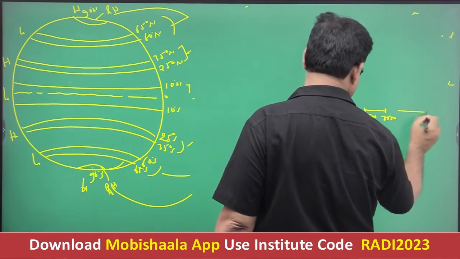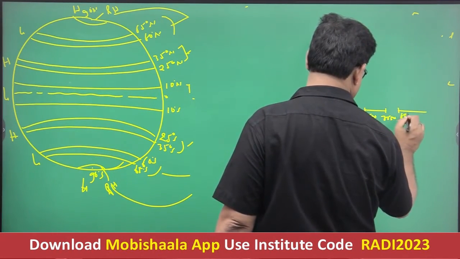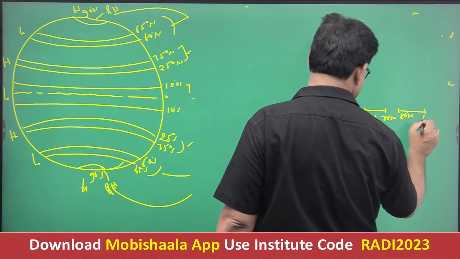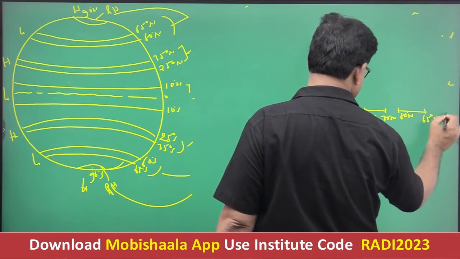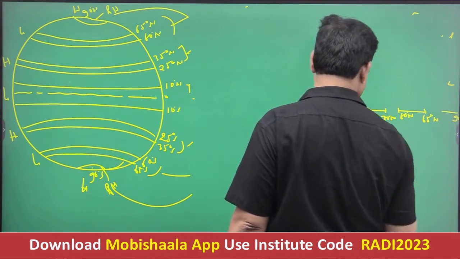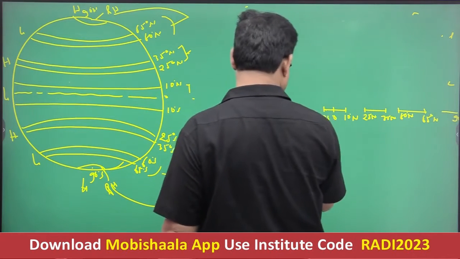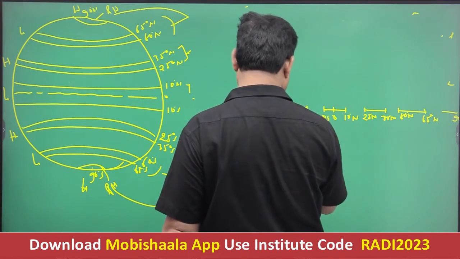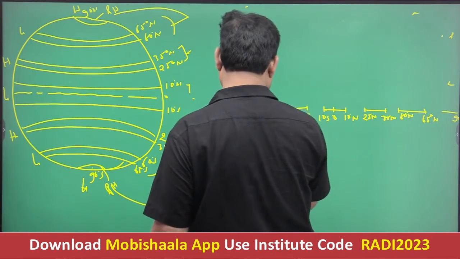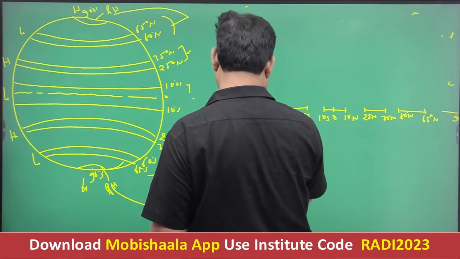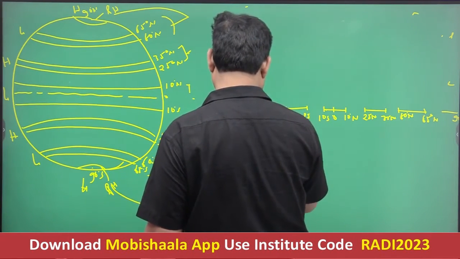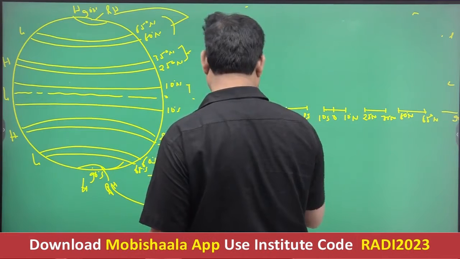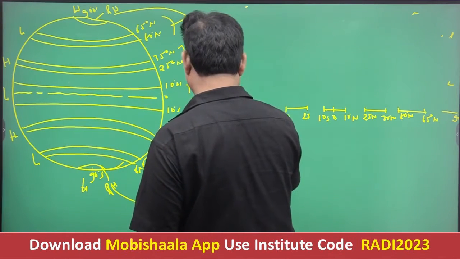This is 60 degree north and 65 degree north, and this is 90 degree. In the southern hemisphere, we have 25 degree to 35 degree, and we have 60 to 65 degree south. This is the southern hemisphere. And near the pole there is 90 degree.